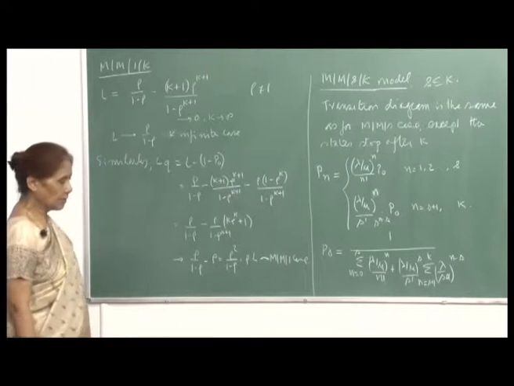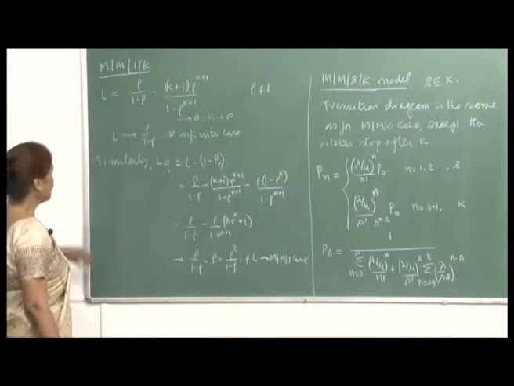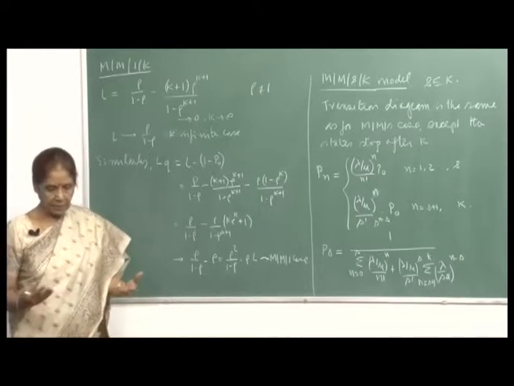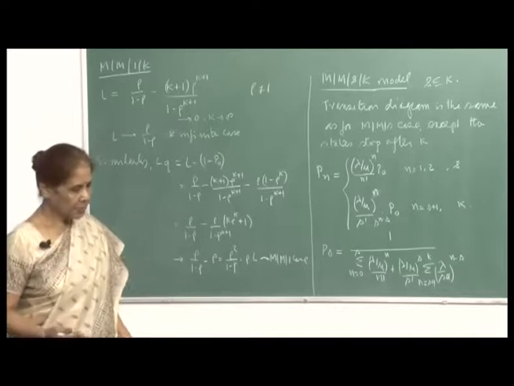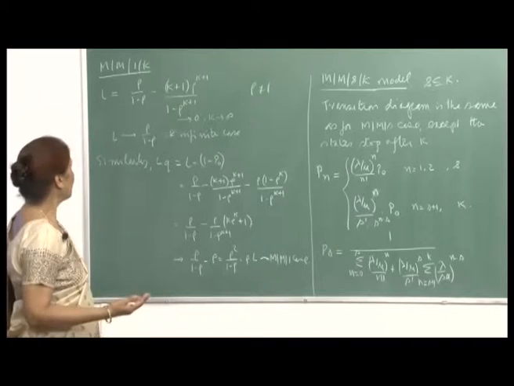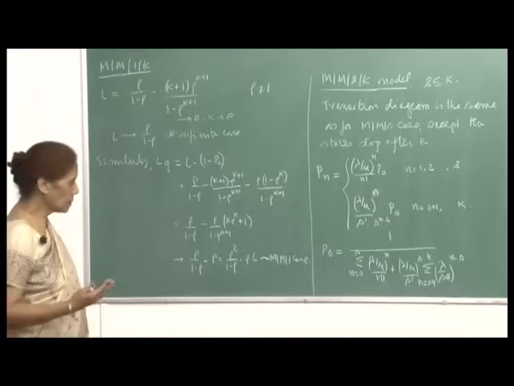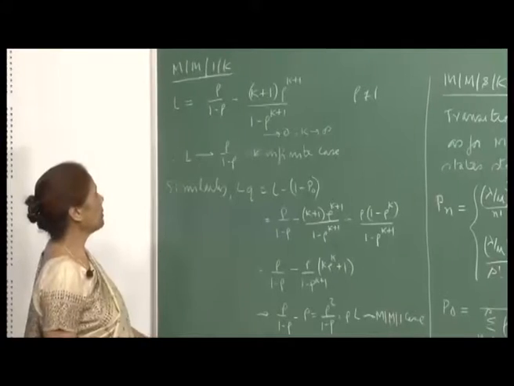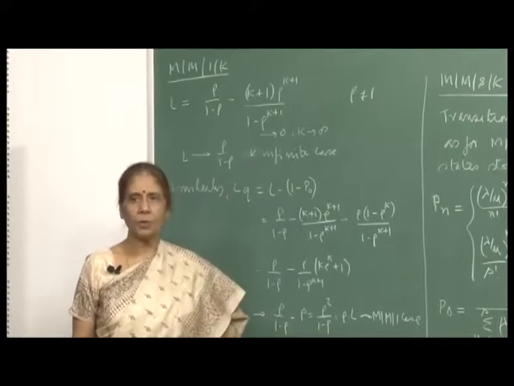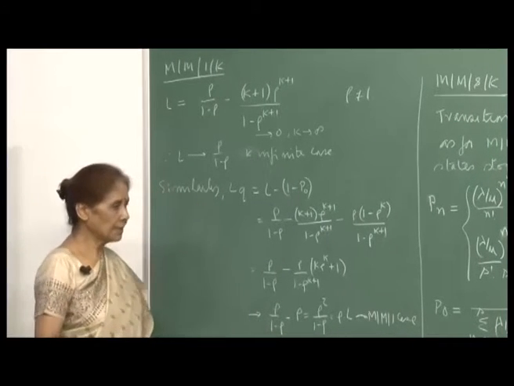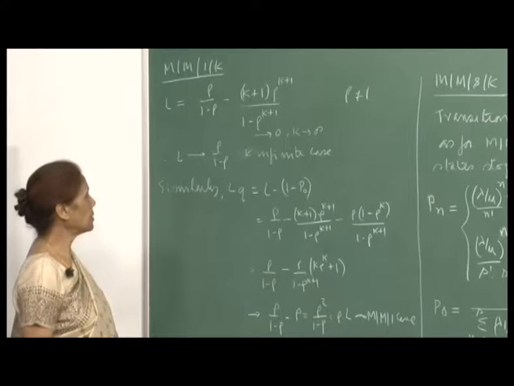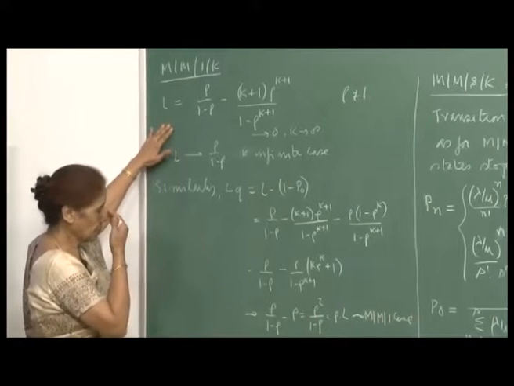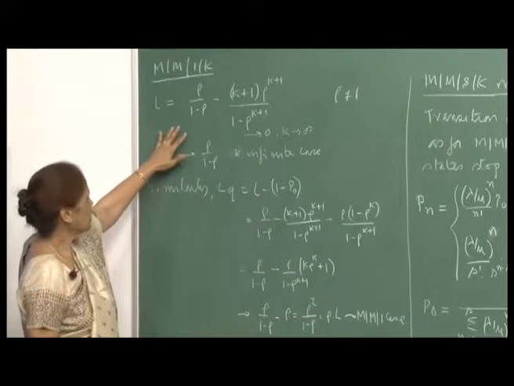In the last lecture we talked about the M/M/1 case, and I will just continue with that. The basic thing to be noted is that the difference between the M/M/1 case and the M/M/1/K case is only the queue size, that is, you are restricting the number of people in the system. So for M/M/1/K the number of states only go up to K, while for M/M/1 the states could go up to infinity. Therefore, the derivation, as I showed you in the last lecture, was straightforward.